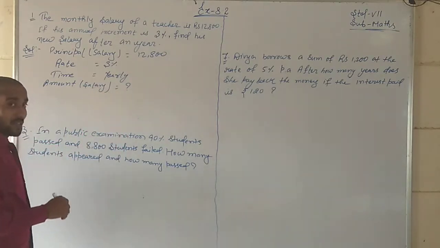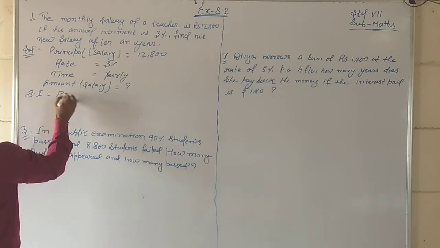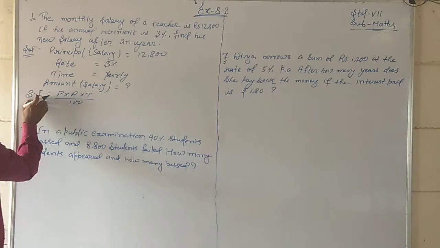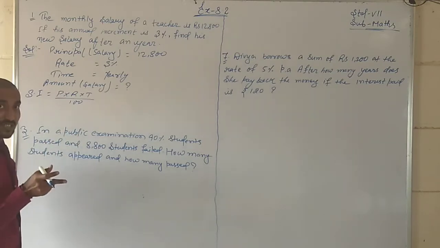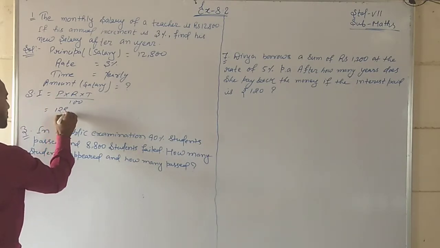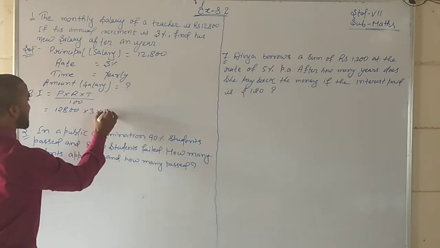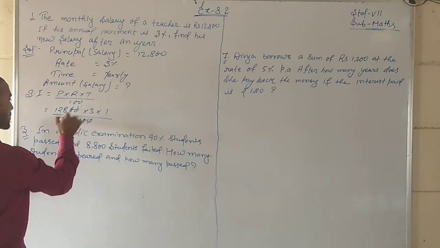Simple students. What do we have to do? First of all we find SI is equal to P into R into T by 100. We have to find SI, the simple interest. Then to find the amount, we will do principal plus interest, and then we get the salary. Principal is 12,800, rate is 3, time is 1 year, divided by 100. The zeros cancel.